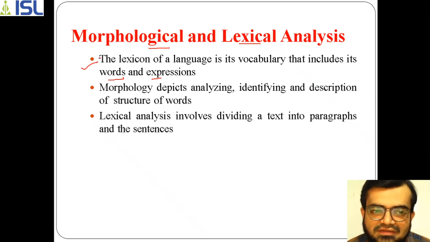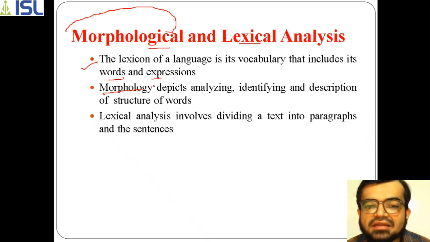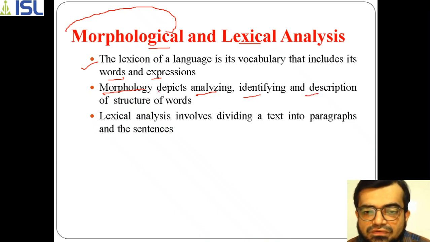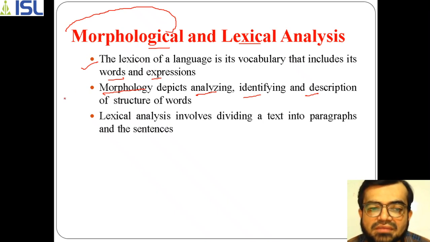Apart from that, we use the term morphology. What does morphology mean? It determines the analyzing, identifying and description of words: what a word is used for, what the words are, what these words let us know. All this information is provided by morphology.